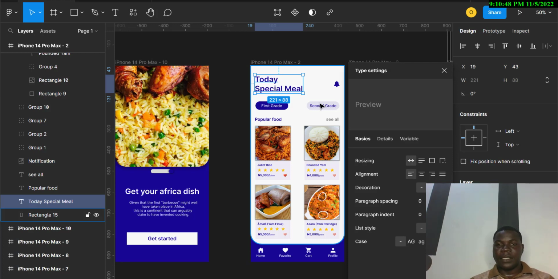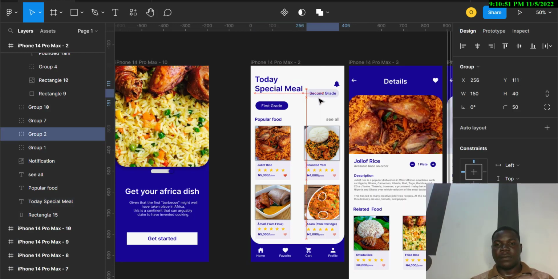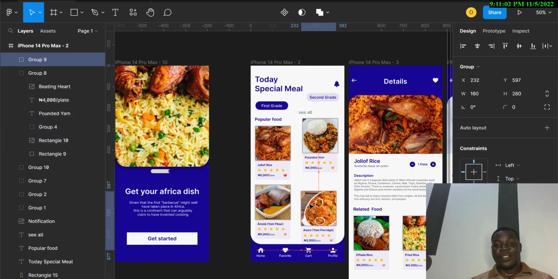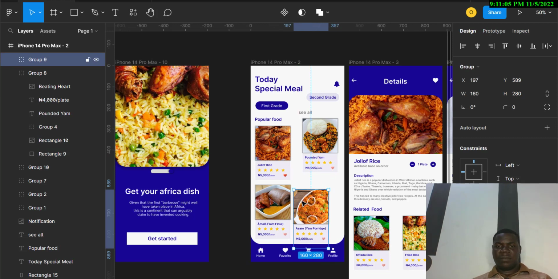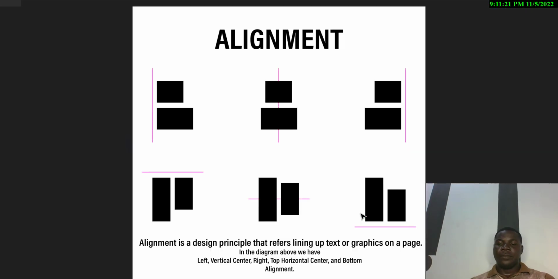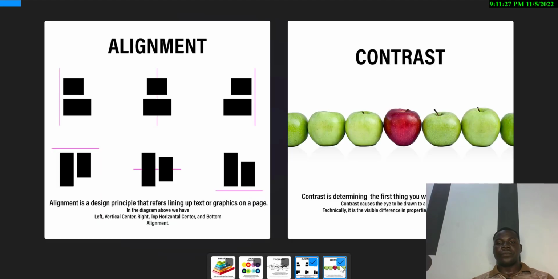You can see the arrangement. Just imagine I put this one here, put this one here, this one is here, and I put this one here. It would be like, what's going on? What's this? So these are alignment. Alignment makes your work look good, and makes your work neat. Nobody wants a rough work. It has to be aligned normally. That's that for alignment. The next thing we'll be looking at is contrast.